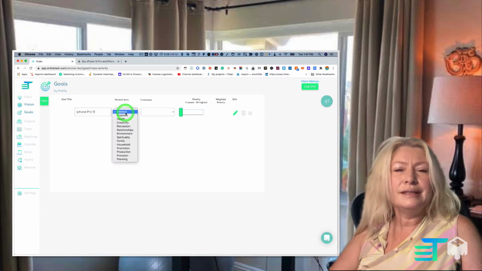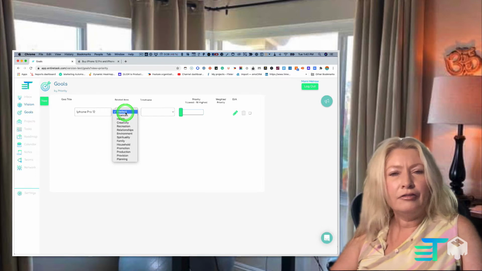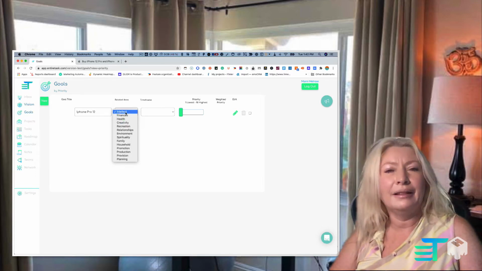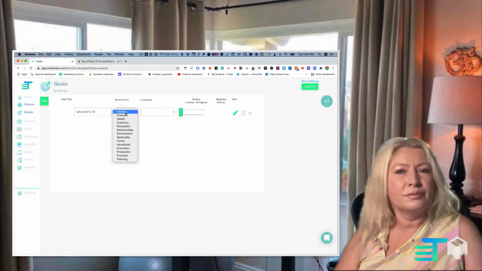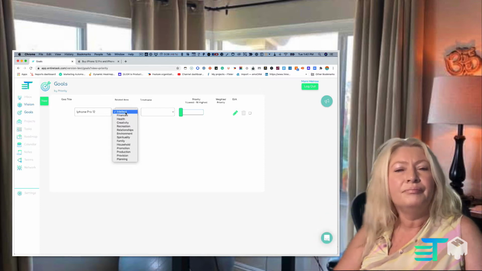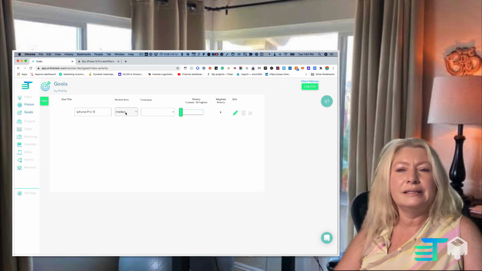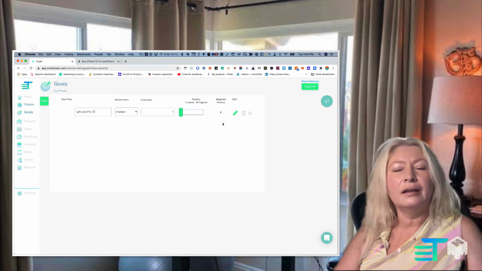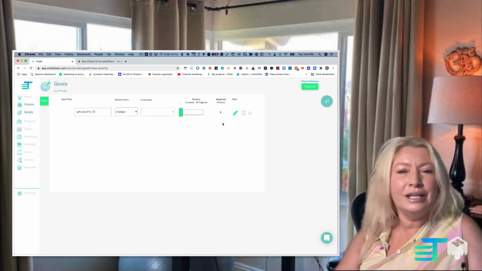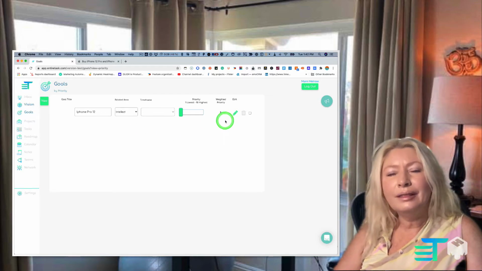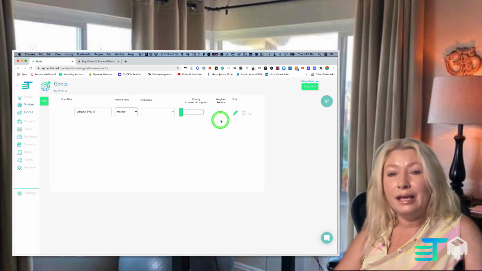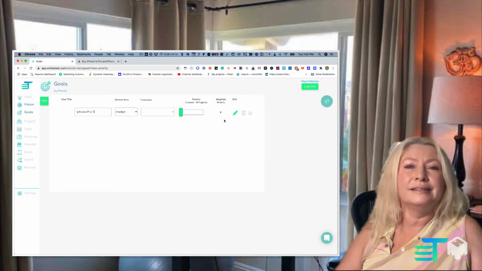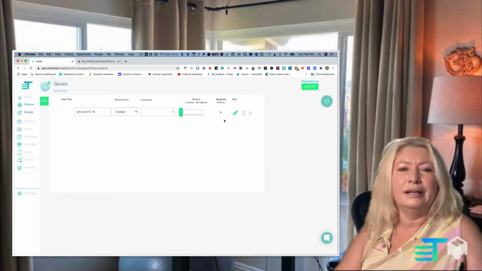I'm going to choose the intellect area of my life because my iPhone helps me in my business, it helps me in my life, and it basically helps me think, helps me gather information. So I'm going to put it in my intellect. Now, you remember back in the vision areas, we created a happiness level of each one of our areas. That's what that number is getting the 8 from. So intellect is an 8 in the grand scheme of our life. That's how important it is.